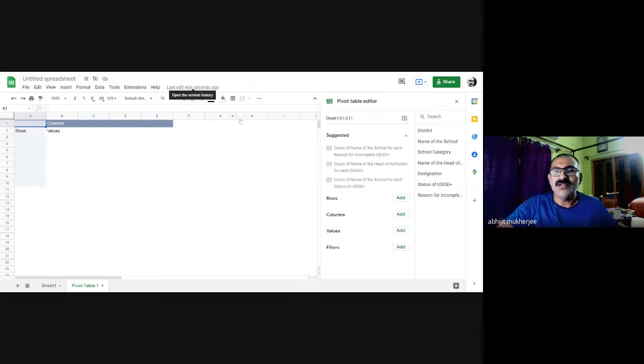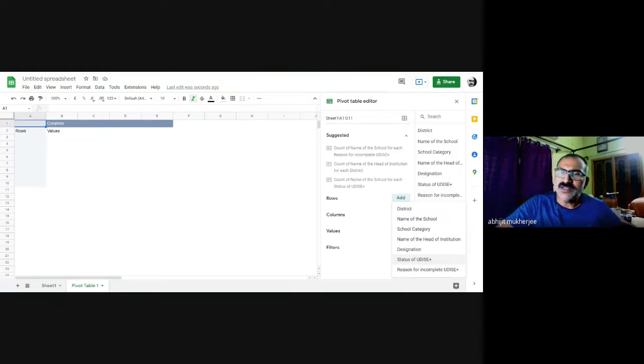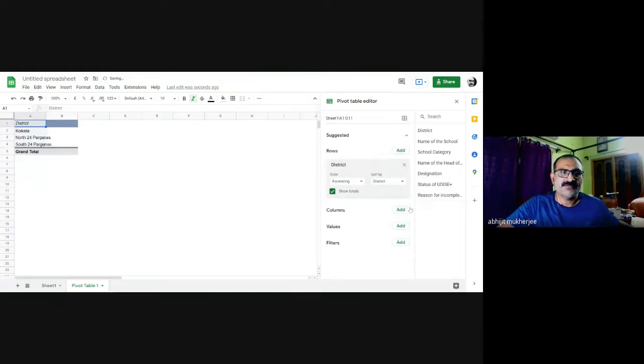For example, I can add in the rows the name of the districts, schools, school categories, and all those heads that were available to me. For example, I select district. See, the name of the districts appear here: Kolkata, North 24 Parganas, South 24 Parganas. Then I go to columns.